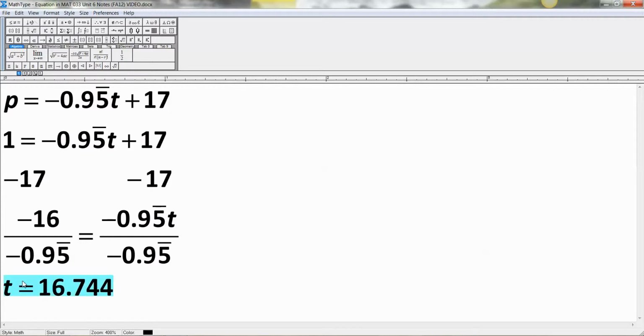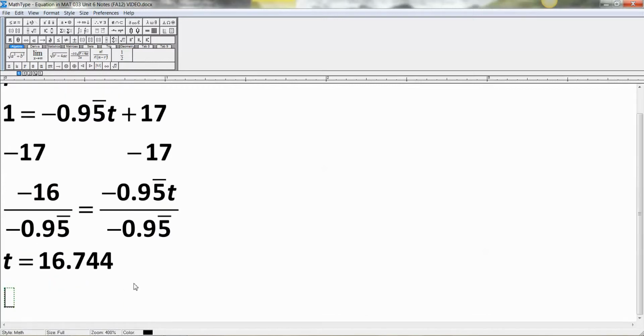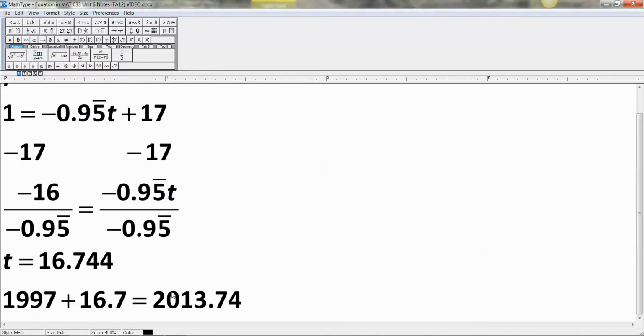Right? Okay, so then what is that? That's time, t, right? So what year are we talking about? So you take your starter year, which was 1997, and you add to it 16.7, and you get about 2013.74. So about 2013, right?